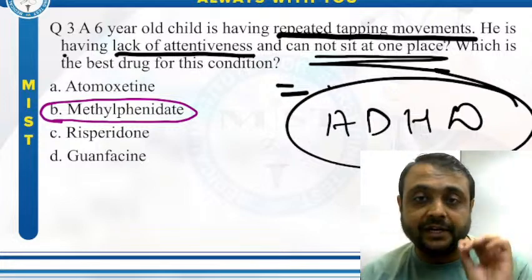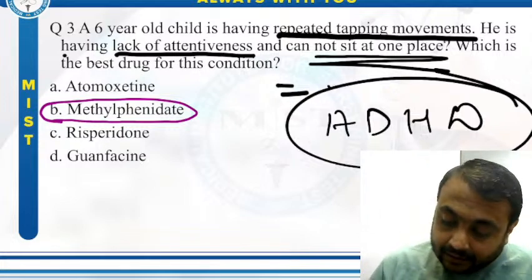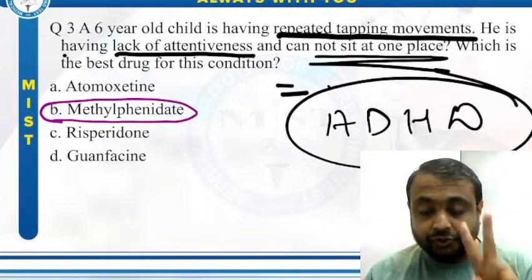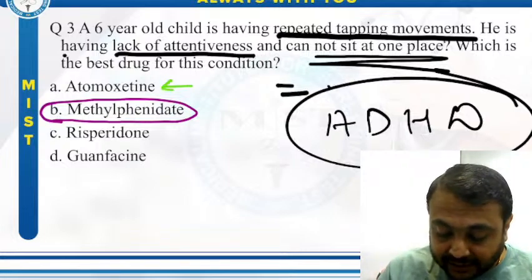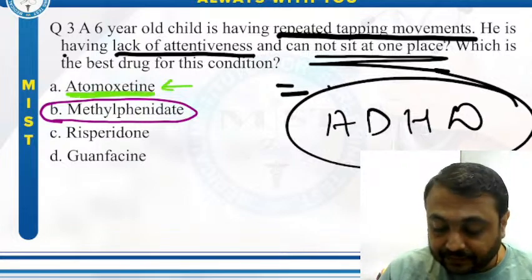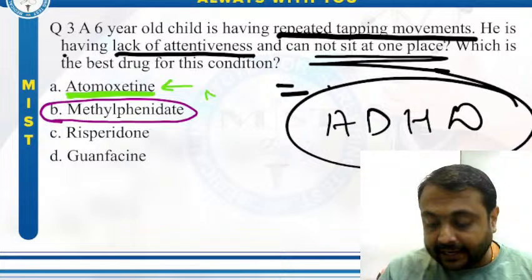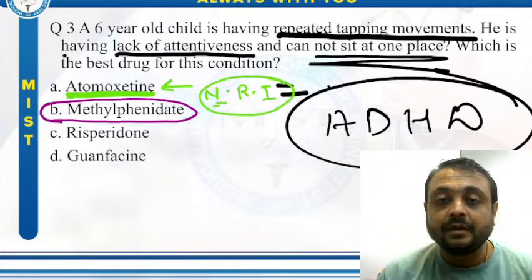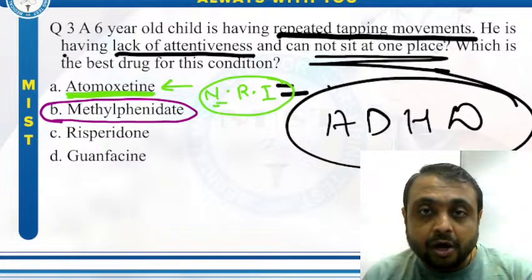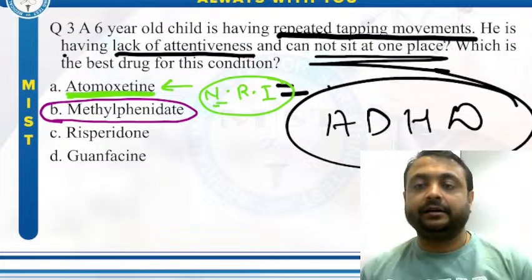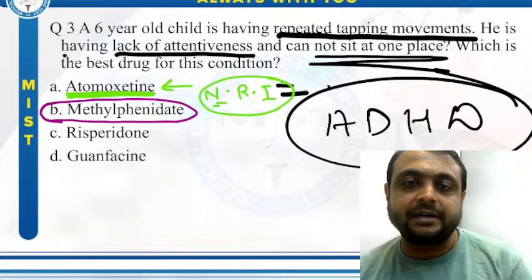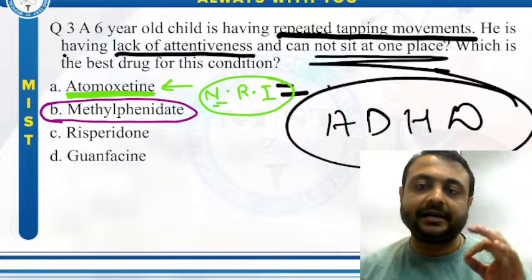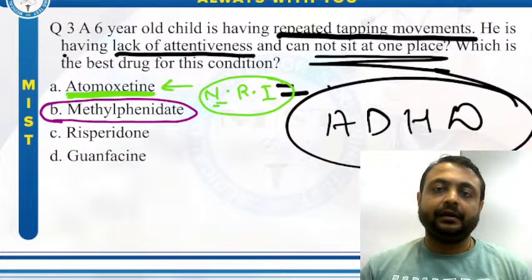In ADHD, the second drug of choice is atomoxetine. Atomoxetine is a noradrenaline reuptake inhibitor. This is a non-stimulant drug that is used in the treatment of ADHD.